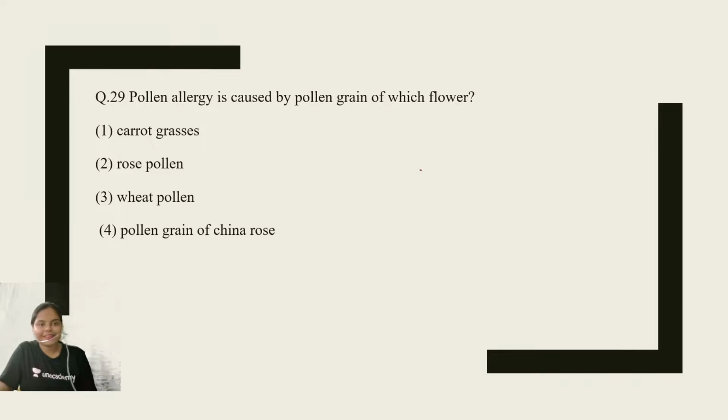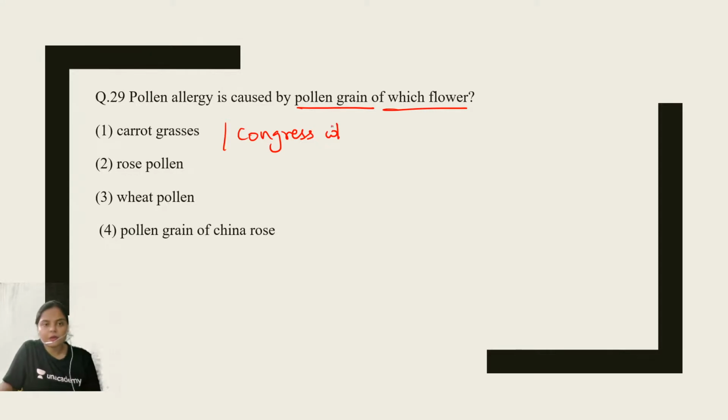Question number 29. Pollen allergy is caused by pollen grain of which flower? Which flower causes pollen allergy? Carrot grass, rose pollen, wheat pollen, or pollen grain of China rose. Carrot grass is also known as Congress grass, right?